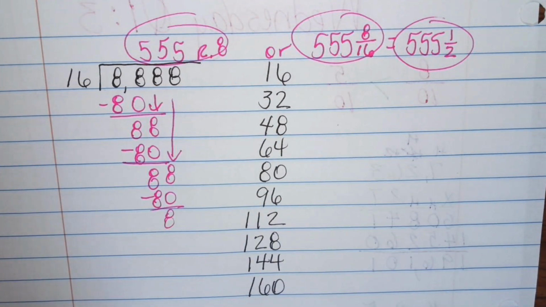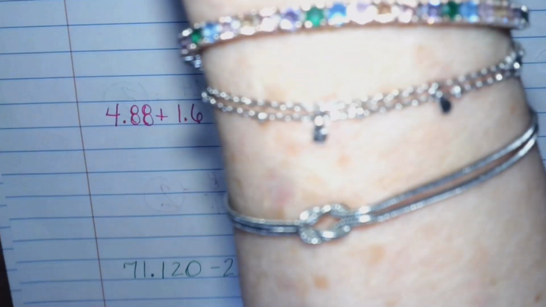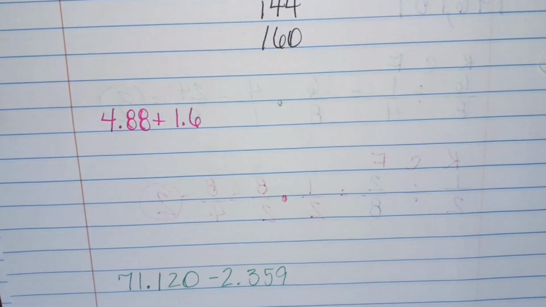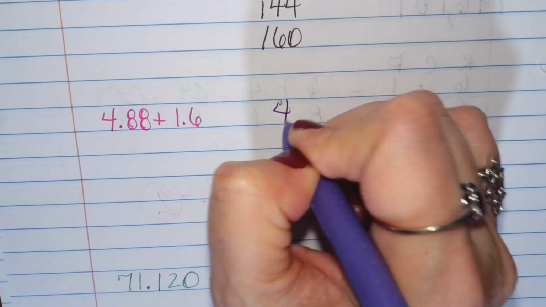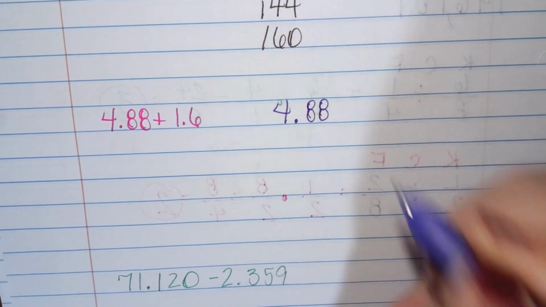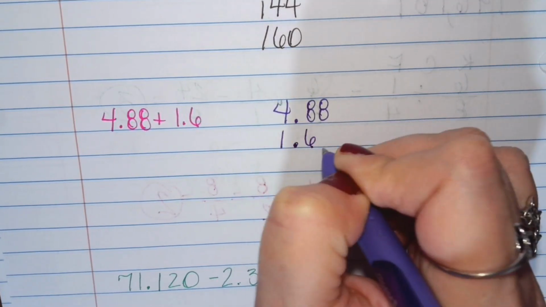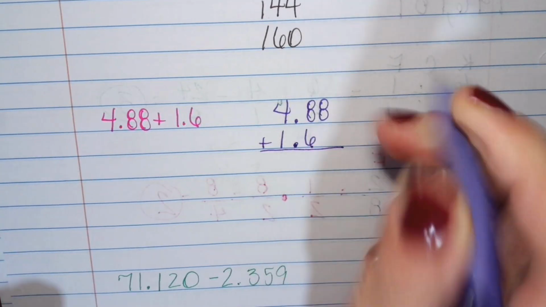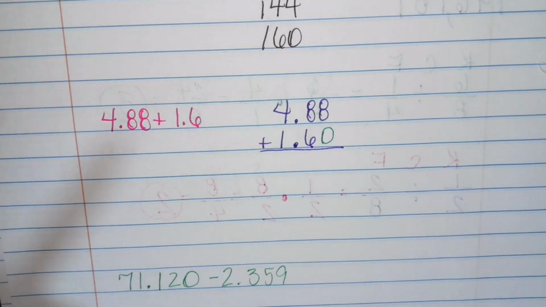Okay. Next, we're adding decimals. Remember, feel free to pause the video and take your notes as needed. All right, remember, when we're adding decimals, we have to line our decimals up. So if I have 4.88, that means the decimal in the next one's got to be right here, so that puts my 1 and 6 here. There's an empty spot. So I'm just going to put placeholder there, 0. So 1 and 60/100ths is the same thing as 1 and 6/10ths. They're the same size, so I'm not changing anything.